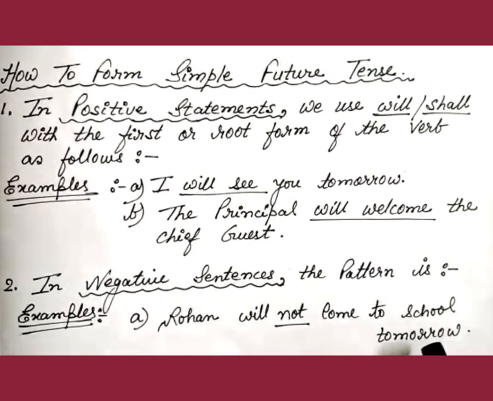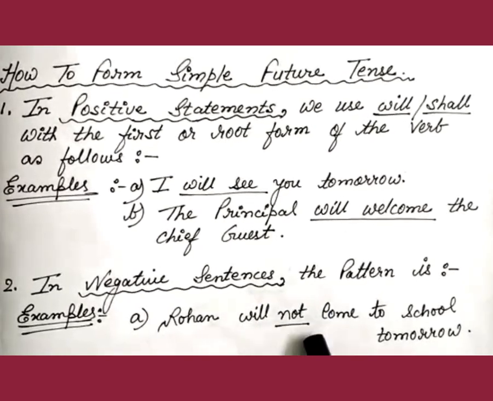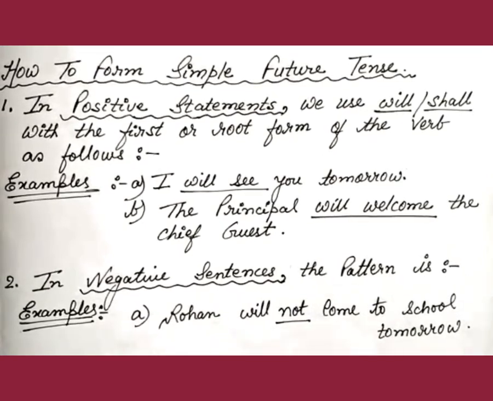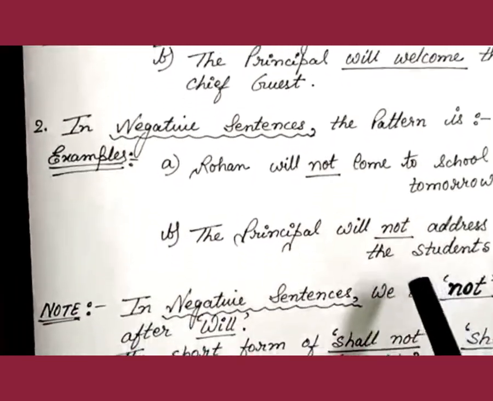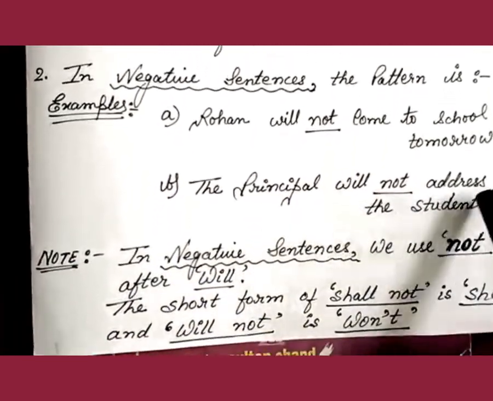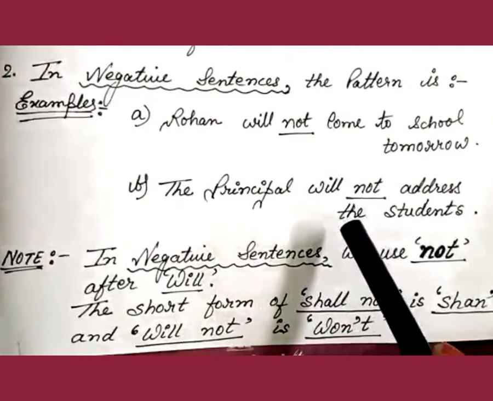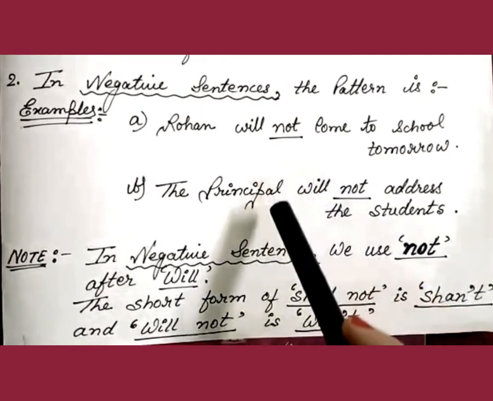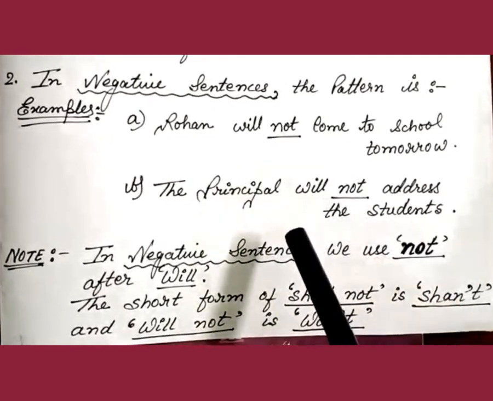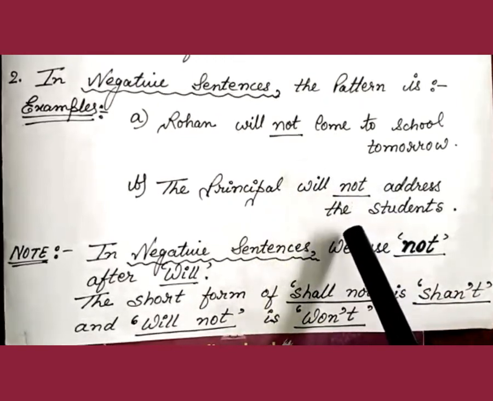First thing we know is that with the presence of the word will, we come to know it's future tense, and with the presence of the word not, we come to know that it's a negative sentence. Now in the next example, the principal will not address the students. That means the principal will not give a speech to the students. Again, the presence of will shows that this is related to future tense, and the presence of not shows that it is a negative sentence.